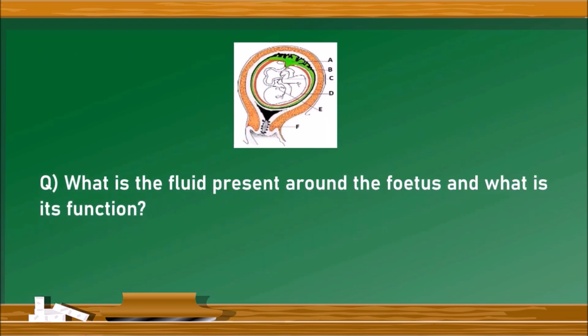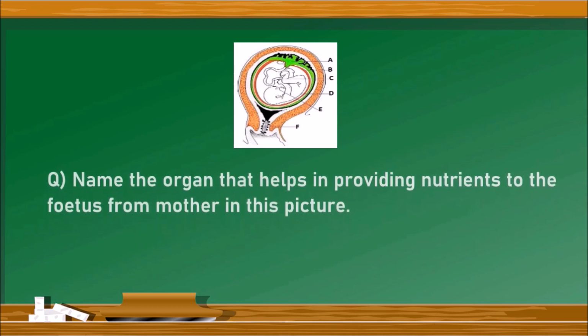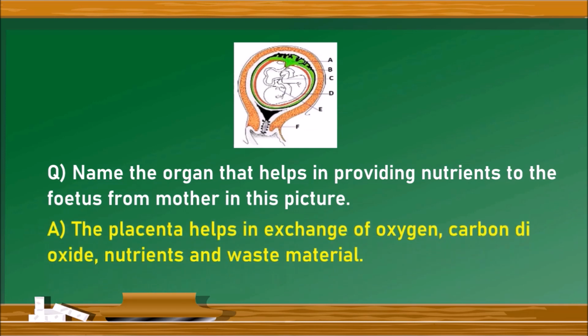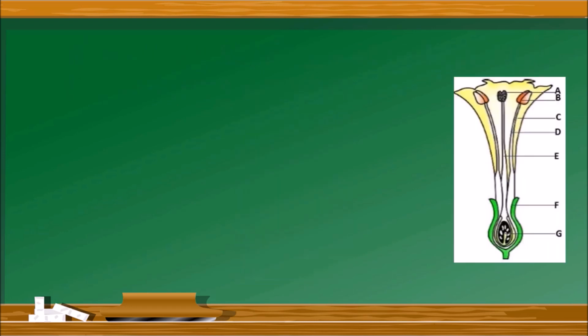Next question, what is the fluid present around the fetus and what is its function? It is the amniotic fluid present around the fetus. It protects the fetus from minor mechanical injury from outside. Next question, name the organ that helps in providing nutrients to the fetus from mother to baby in this picture. It is the placenta.